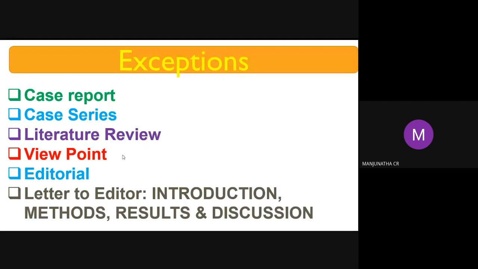Next, viewpoint. A viewpoint shares features with two other article types, perspectives and reviews. An even more difficult question arises in defining the dynamical change. It means that by conducting the experiment, most of the things will be changing. The parameters will be divided. Those things will be discussed in the viewpoint. The editorial board will be in the journal, and they will read it. Letter to editor means how to write the letter to the editor while submitting the article. All those things will be discussed in the further slides.